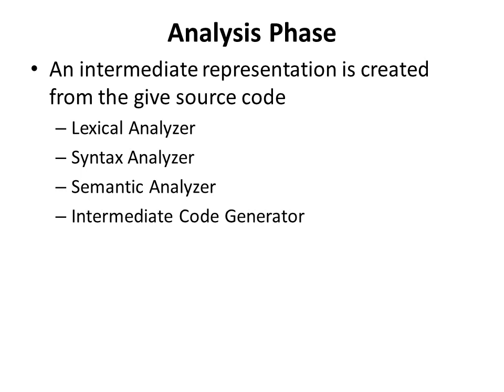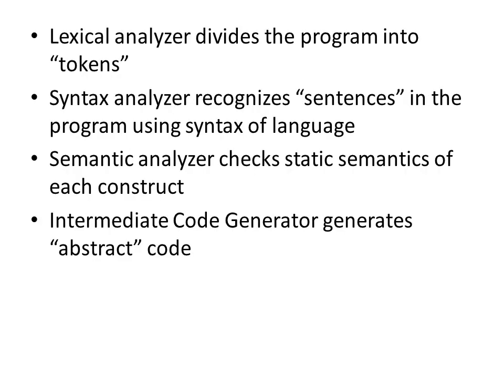The first major phase is the analysis phase. An intermediate representation is created from the given source code in the analysis phase. In the analysis phase, we have four phases. They are lexical analyzer, syntax analyzer, semantic analyzer, and intermediate code generator. Lexical analyzer, the first phase, divides the program into tokens.